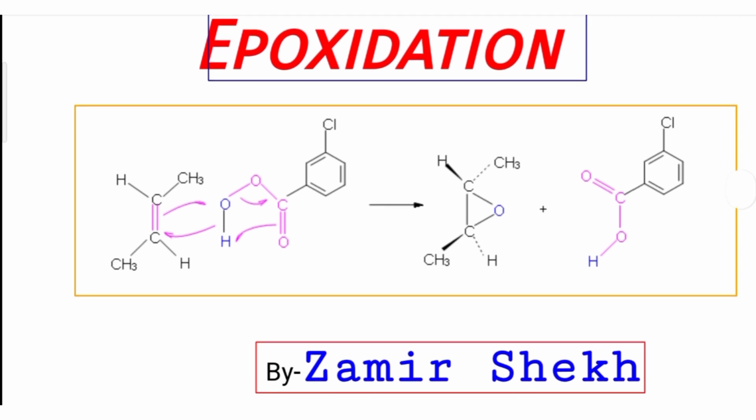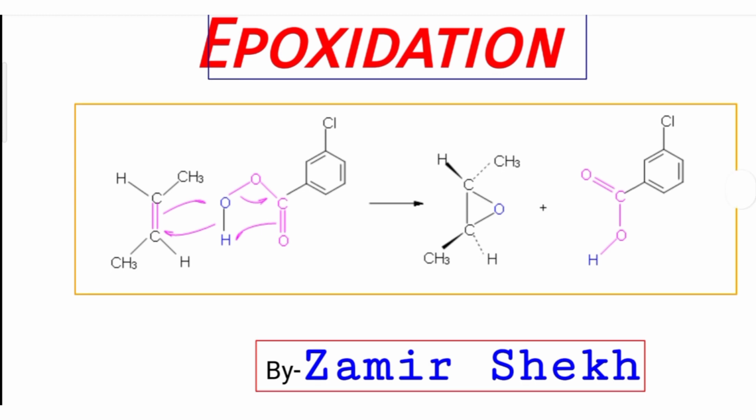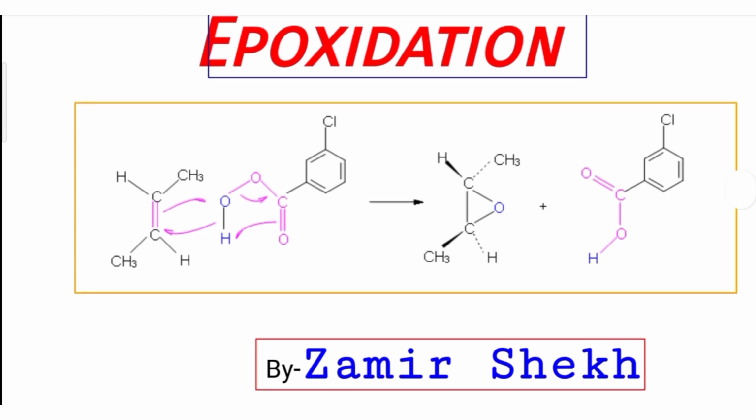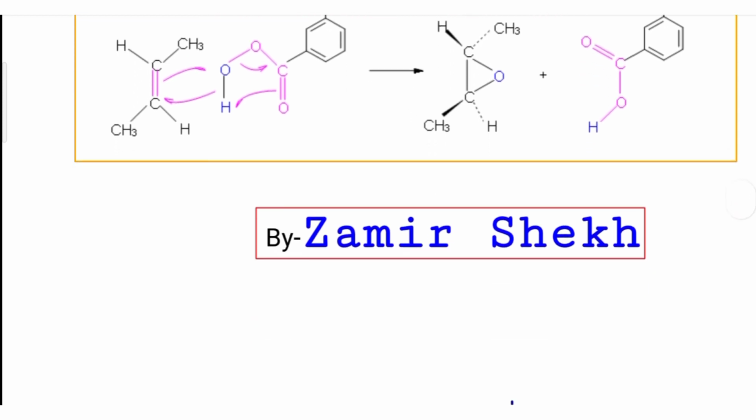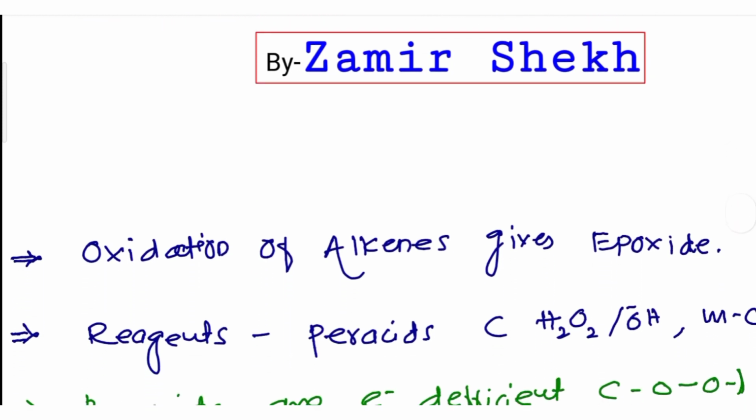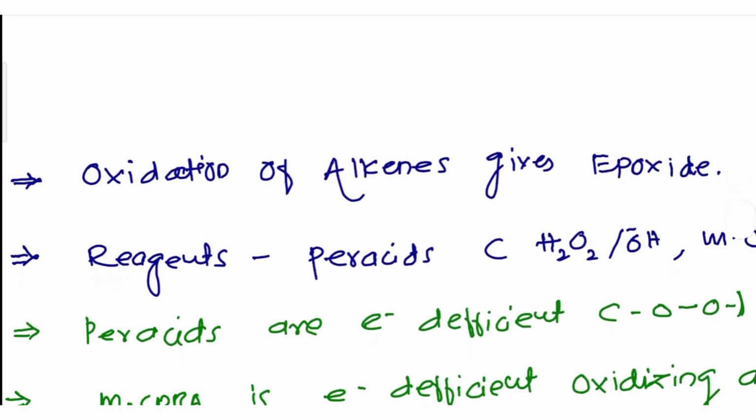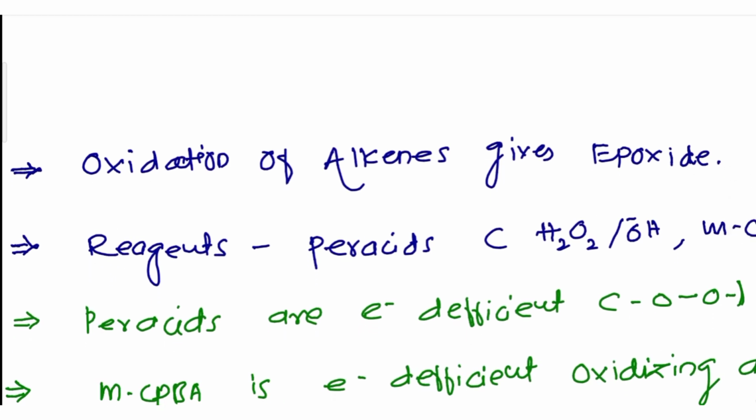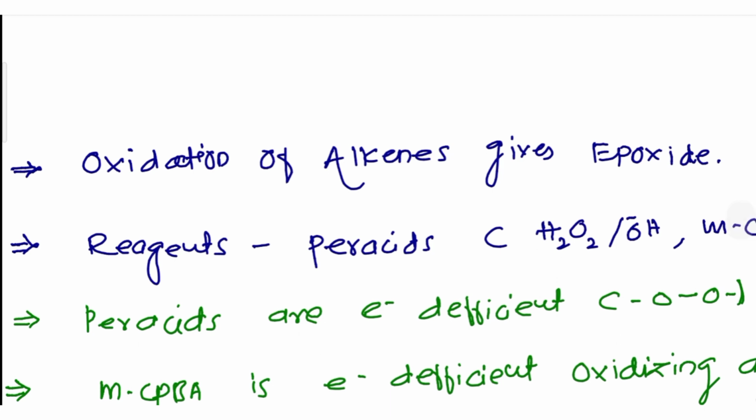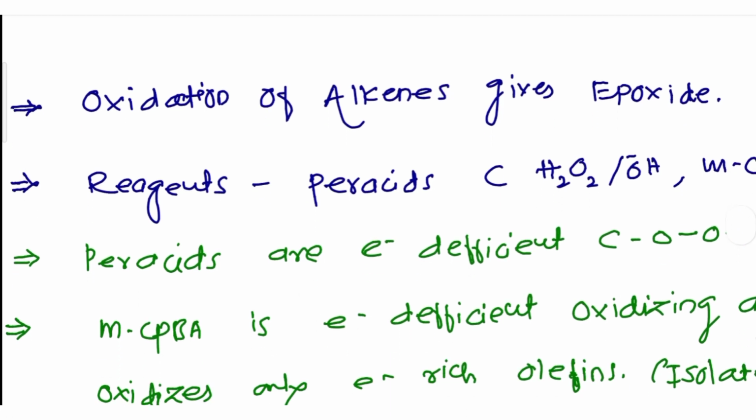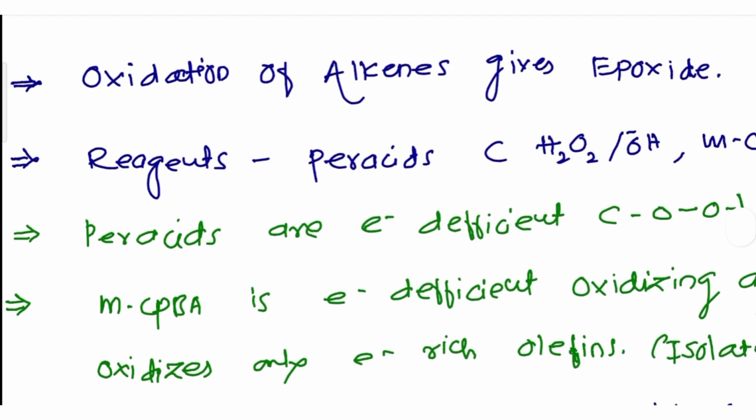Here the reaction is given where olefins are oxidized in the presence of an oxidizing agent and converted to the product called the epoxide. Oxidation of an alkene is called oxidation, and here we are converting olefins to epoxides. That's why this reaction is called epoxidation.